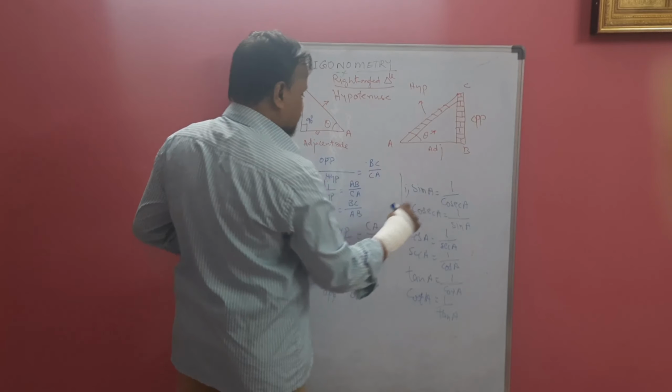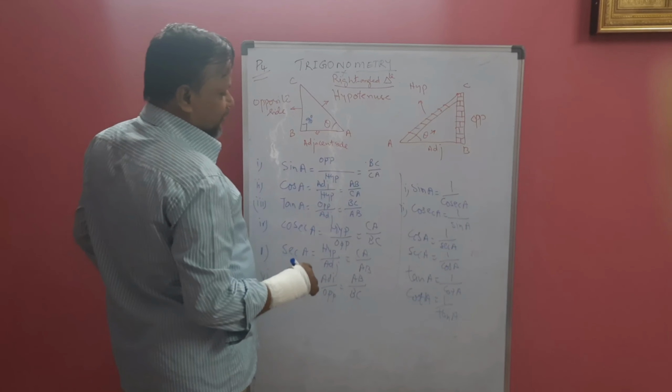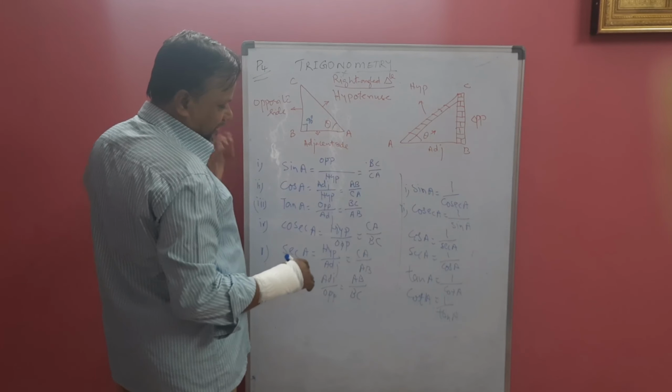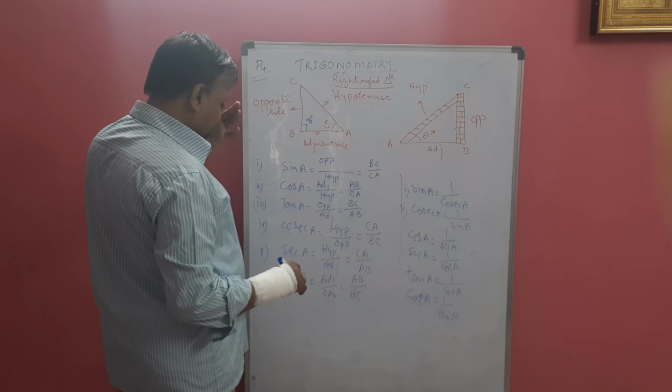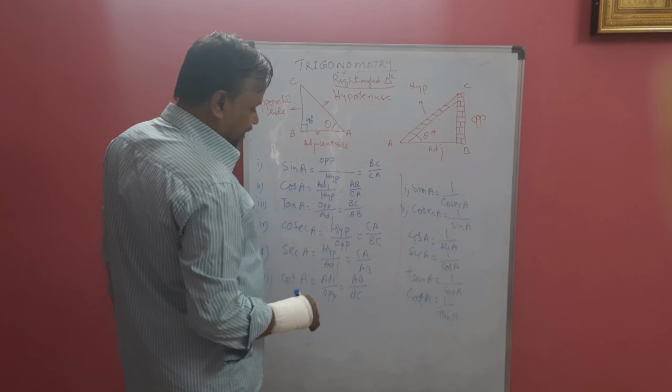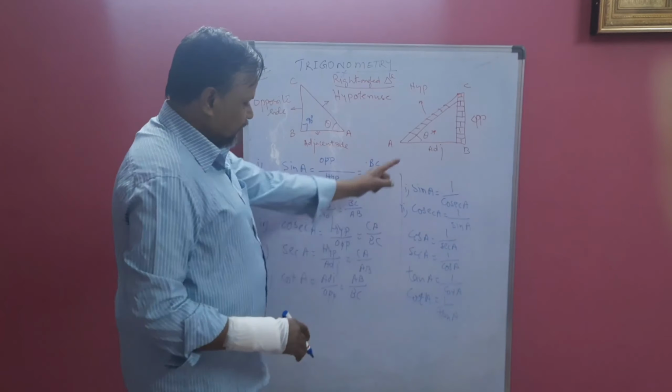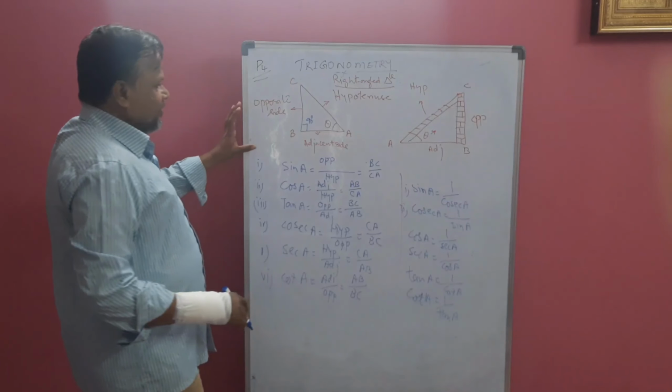Remember, whenever we have to use sin A, we can use 1 by cosec A. Cosec A is 1 by sin A. Cos A is 1 by sec A. Sec A is 1 by cos A. Tan A is 1 by cot A. Cot A is 1 by tan A. Using this ratio, we can frame the formula like that. Okay, so this is there.